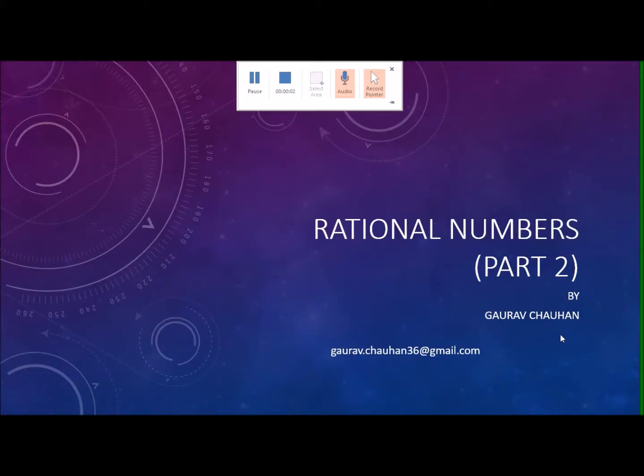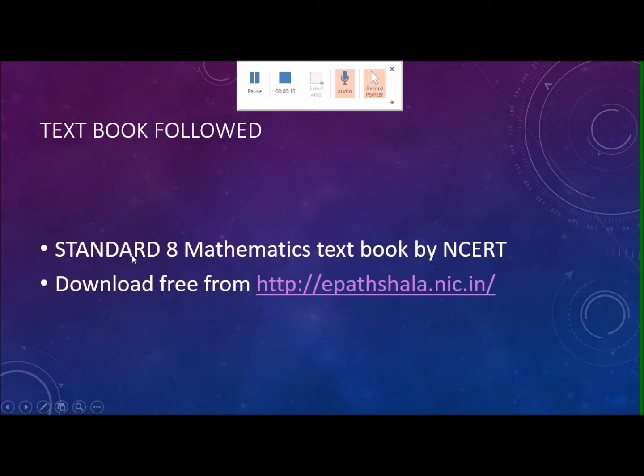Hi, I am Gaurav and today we are going to continue our discussion on rational numbers. We are going to use this mathematics book by NCERT and you can download this book from epathshala.nic.in.